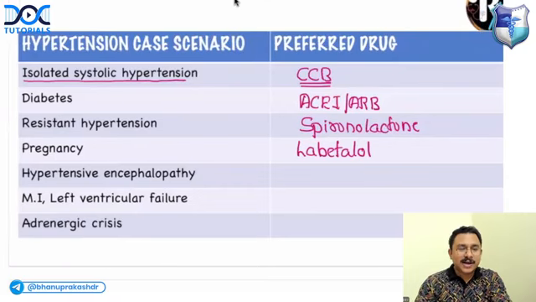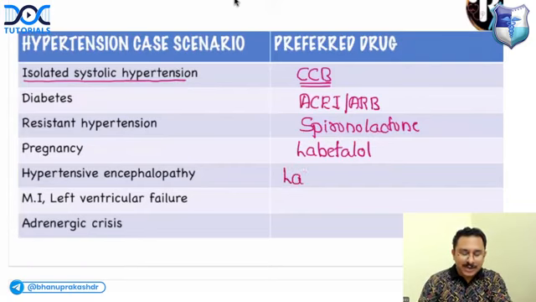Drug of choice for hypertensive encephalopathy. There are 3 drugs which are preferred: intravenous labetalol, nitroprusside, and IV nicardipine.